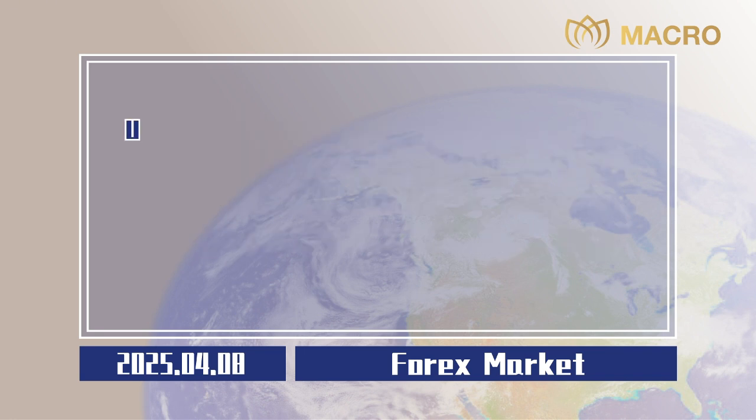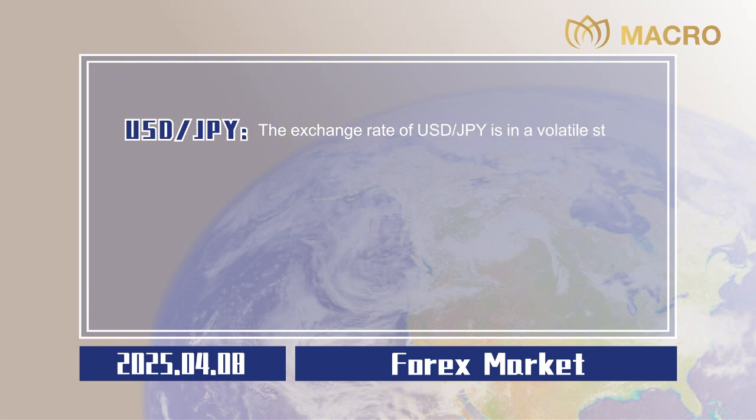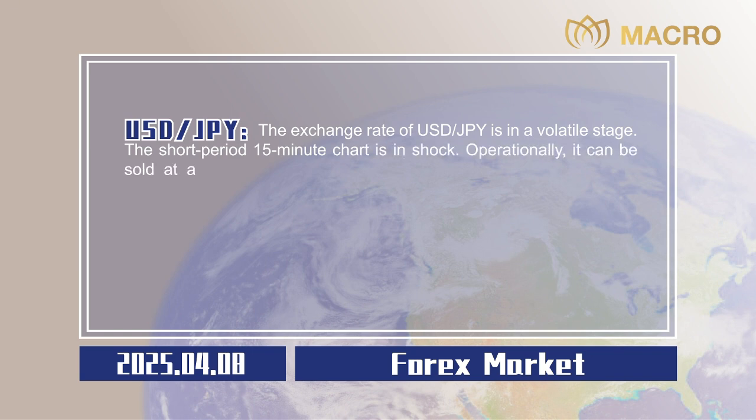0.0020. US dollar to Japanese yen. The exchange rate of US dollar to Japanese yen is in a volatile stage. The short period 15-minute chart is in shock. Operationally, it can be sold at a high price and bought at a low price in the interval of 147.25 to 148.17. If the market breaks